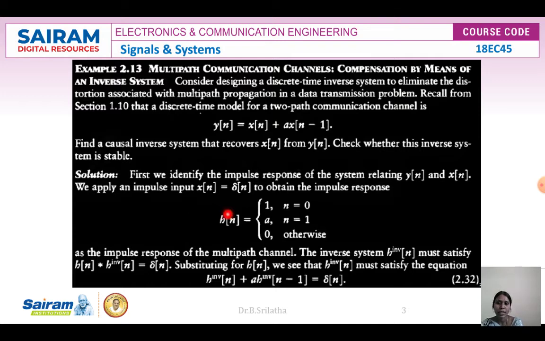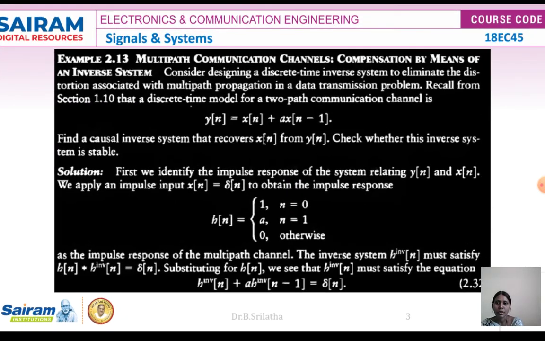For that, first we identify the impulse response of the system relating y of n and x of n. For that, we apply the impulse input x of n is equal to delta of n to obtain the impulse response. So now our h of n is equal to 1 for n is equal to 0, a for n is equal to 1, and 0 otherwise. As the impulse response of the multipath channel, the inverse system h inverse of n must satisfy the convolution of h of n with h inverse of n is equal to delta of n.